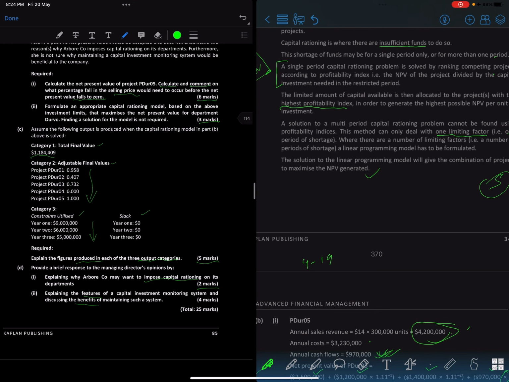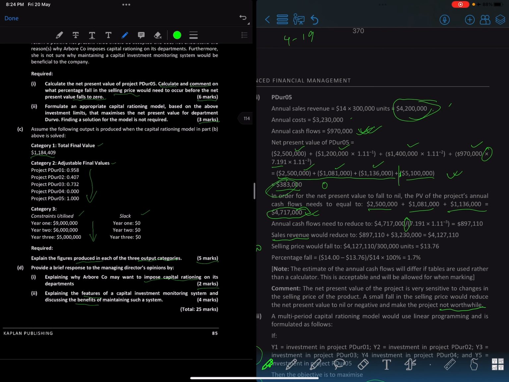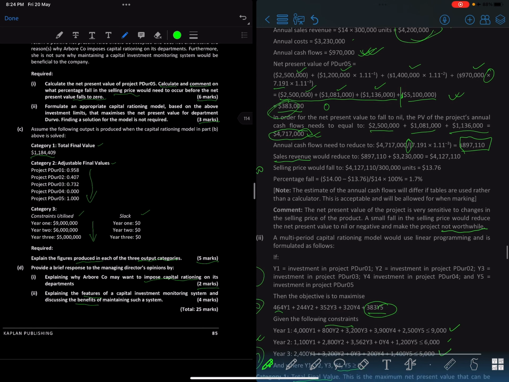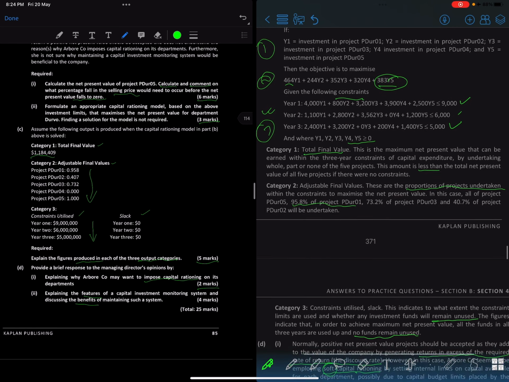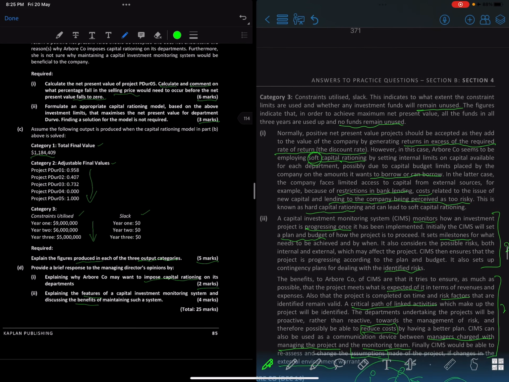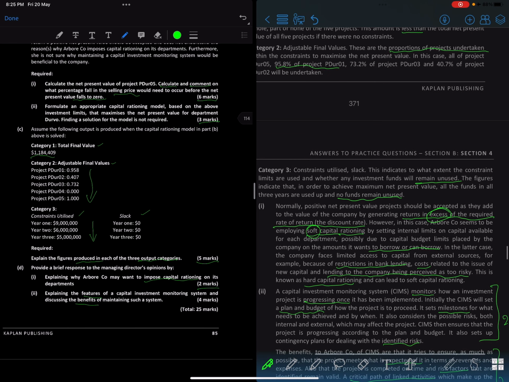It was a very good and fun chapter to study. If you don't understand anything regarding how this computation happened over here, how we got this 897, we are just working backwards on that. And if you don't understand this part, or even what I told over here, return in excess of the required rate of return, the discount rate, right? If you didn't understand that, do comment down below.